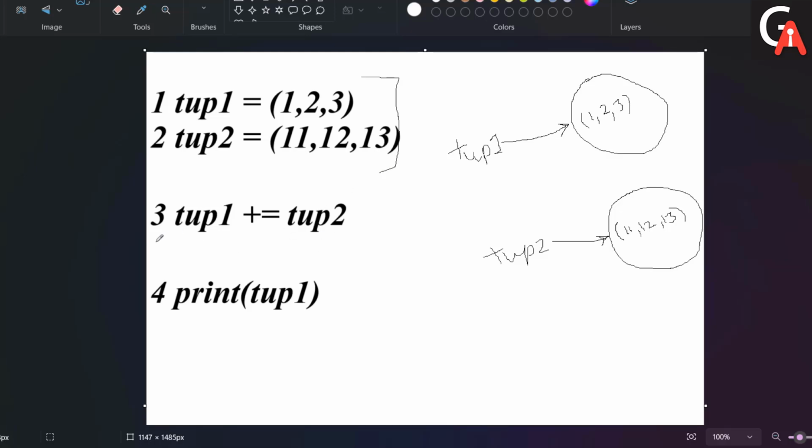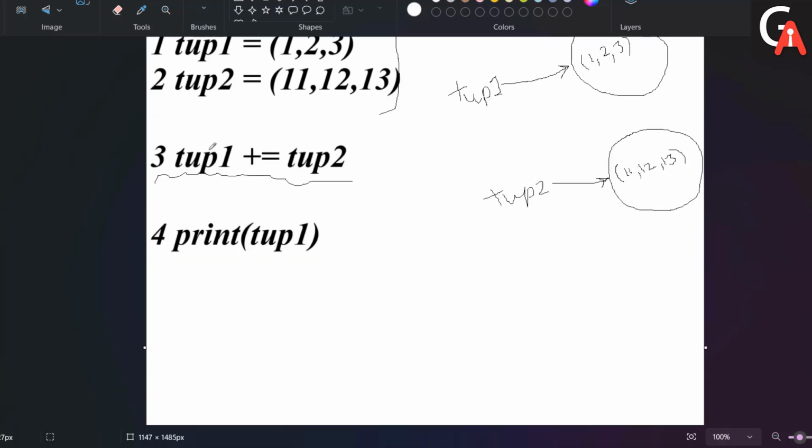In the third line something special happens. Let me scroll down a little bit. In the third line it will create some additional object. I'm just writing this third line in a different way. The third line tells us that tup1 is equal to tup1 plus tup2. Plus equals is a combination operator, right?